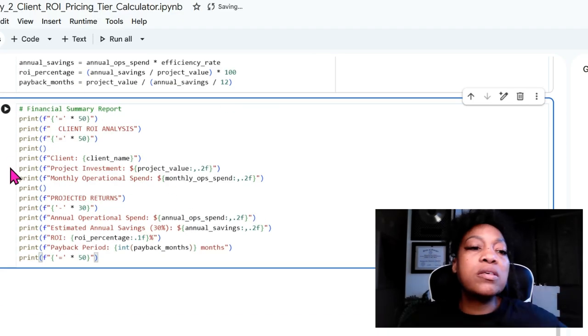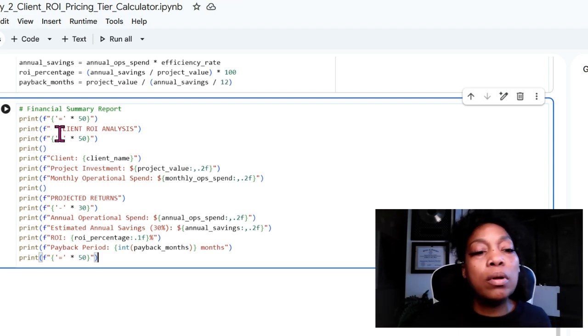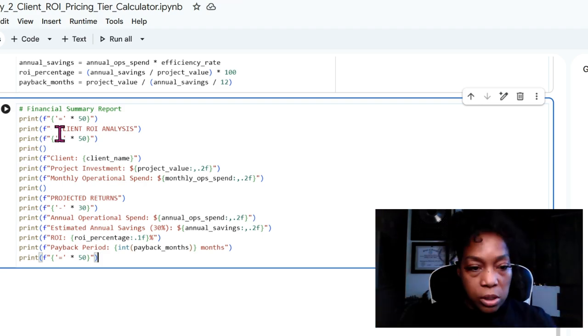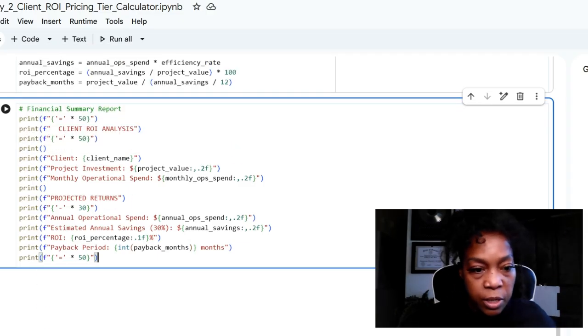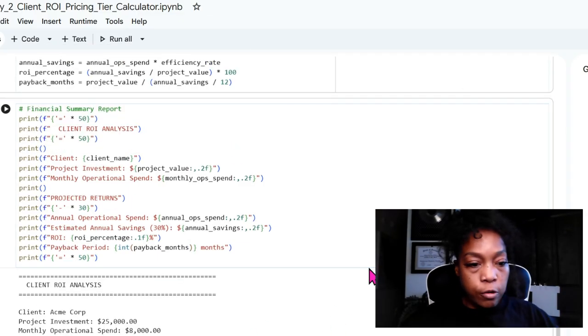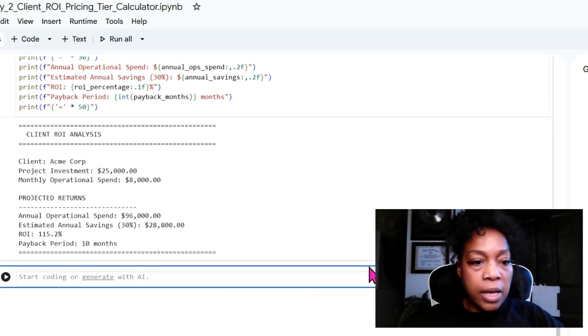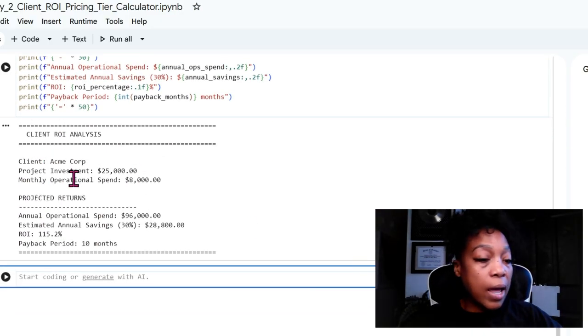Now, for us to get the financial summary, we wanted to print a bunch of those. Remember yesterday we had a bunch of equal signs across the bottom with the title of the report and the investments and all that good stuff. We're going to shift enter because we see everything is there. And then it says the ROI of our client, which is Acme Corp: investment was 25,000. The operational spend is 30%, which is 8,000 a month.